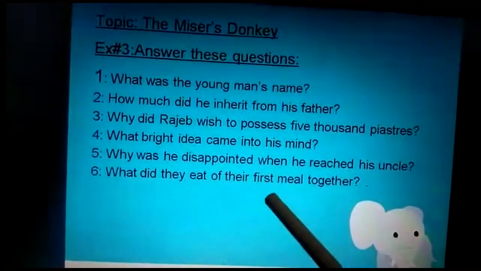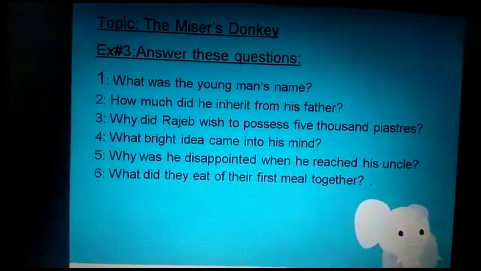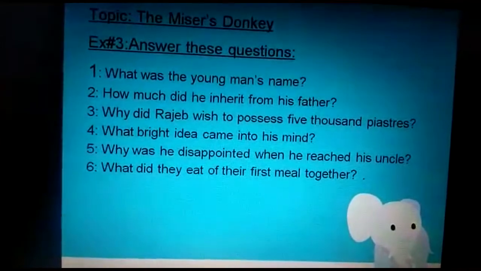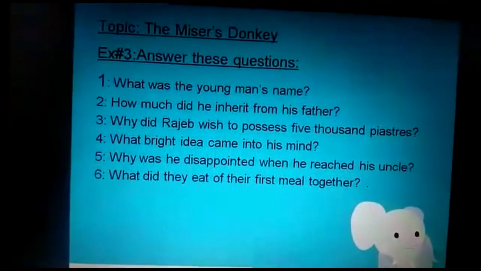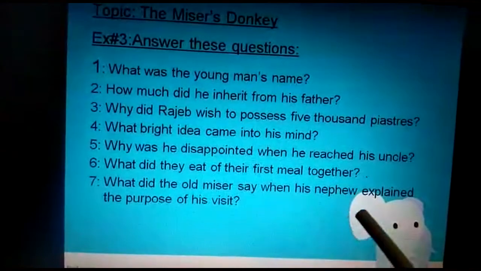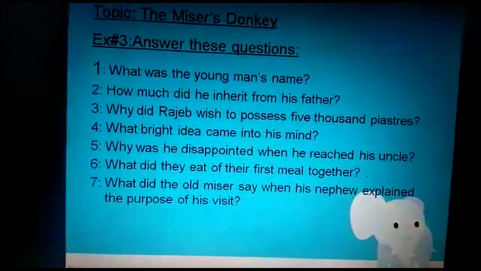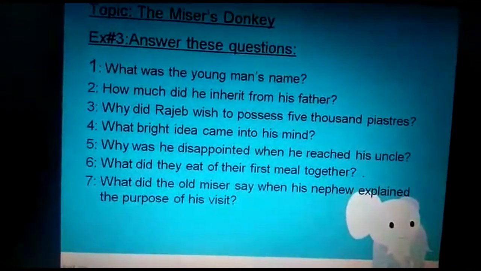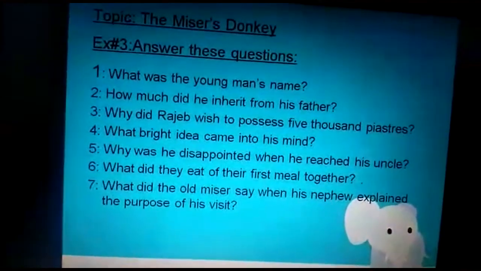What did they eat for their first meal together? His uncle was such a miser, so he ate cheese that night, if you remember. So what will be the correct answer? They ate cheese and crust of bread. Now question number 7. What did the old miser say when his nephew explained the purpose of his visit? He was already a miser. He didn't want to give any money to his nephew. So what did he say? He said that he had nothing to give him. I am so poor, I can't help you.